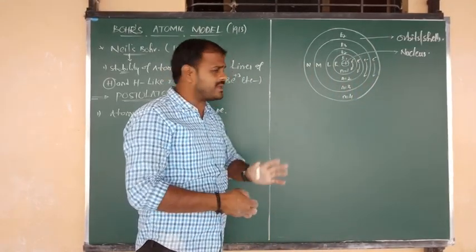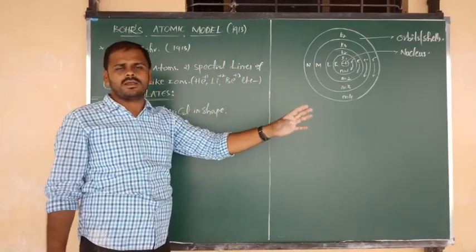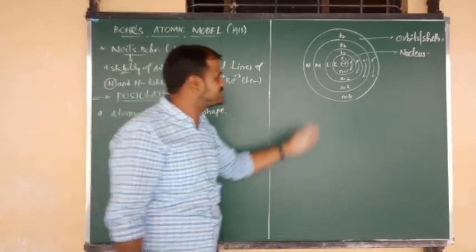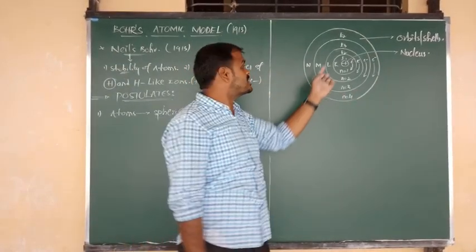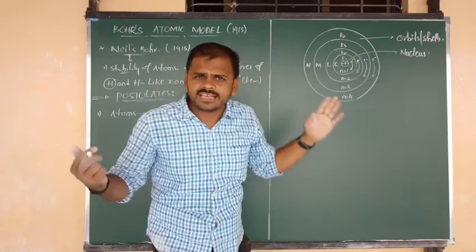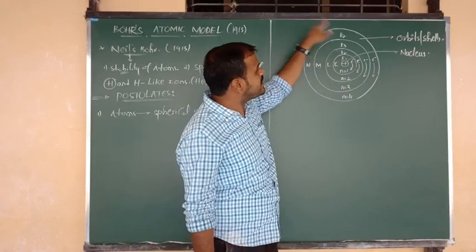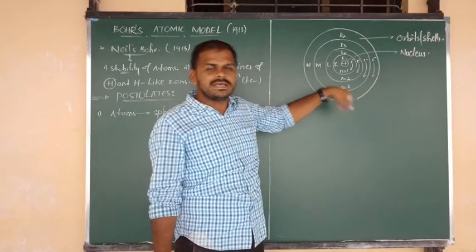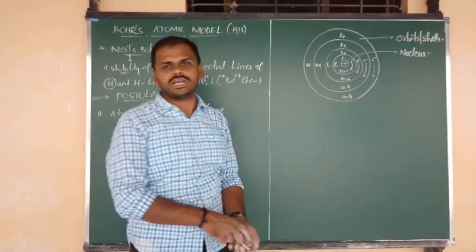Once again, I want to discuss especially Bohr's atomic model. As per Niels Bohr, atoms are spherical in shape. Positive charge is located in a small dense portion known as the nucleus. Around the nucleus, a number of circular paths are there. Such circular paths are known as orbits, or we can say shells.